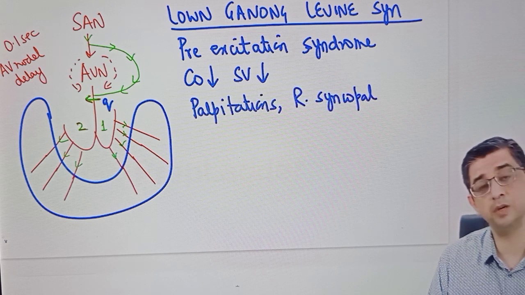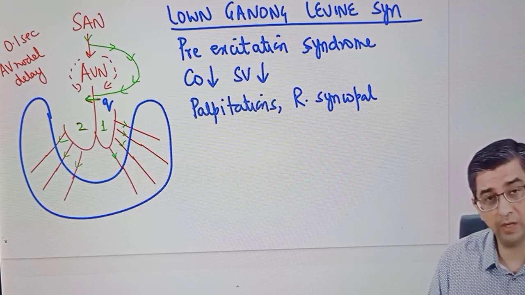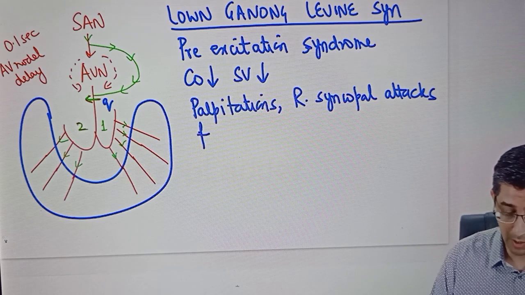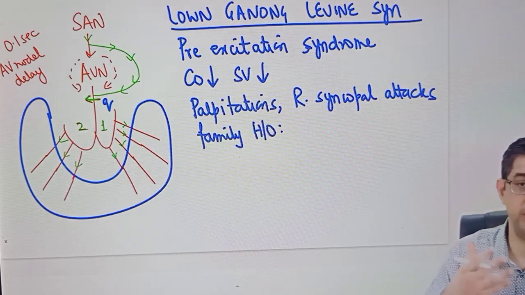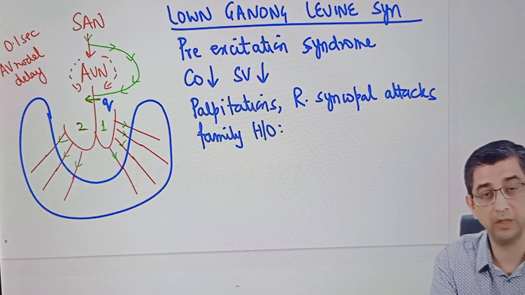Let me say he's applied for a sub-inspector job at Delhi Police, or let me say he wants to be a pilot, or any kind of job where physical fitness is required, even if he wants to be a commercial pilot. He is hiding this history of palpitations and recurrent syncopal attacks, and most of the time when a person applies for a government job, he has to declare the health of his family members. If you have ever applied for a medical officer job, you will notice they give you a proforma. In that you have to fill up the health of brother, father, mother, sister, everybody.